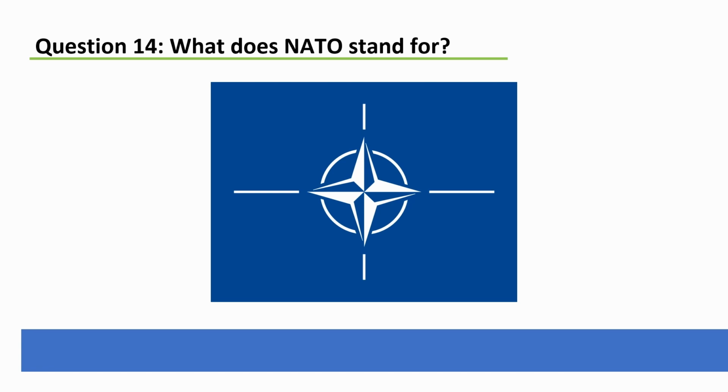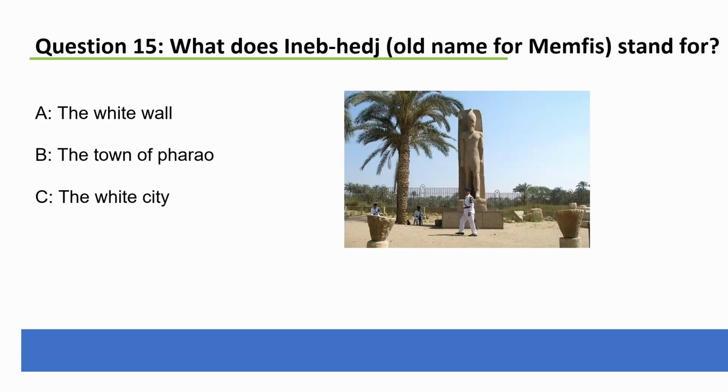NATO was created on the 4th of April in 1949. Though on the 4th of April 1968, Martin Luther King was killed in Memphis, Tennessee. Memphis is also an archaeological place in Egypt, and the oldest name for it is Ineb Hedj. So question 15, what does Ineb Hedj, or the old name for Memphis, stand for? What does it actually mean? So is it A, the White Wall, B, the town of Pharaoh, or C, the White City?